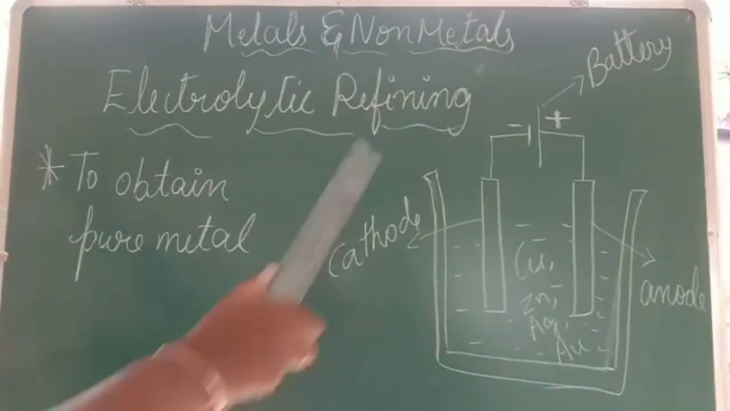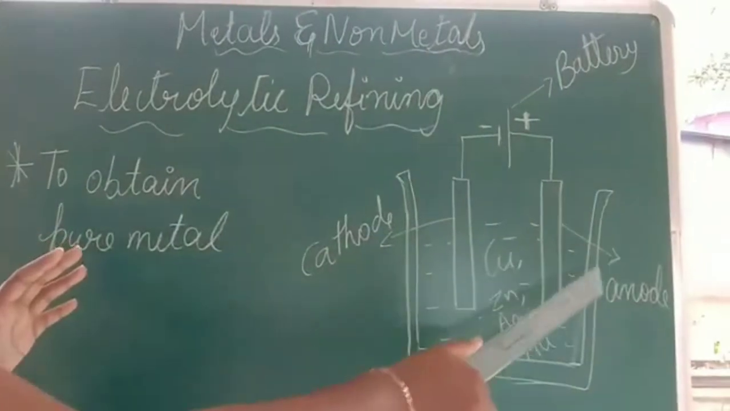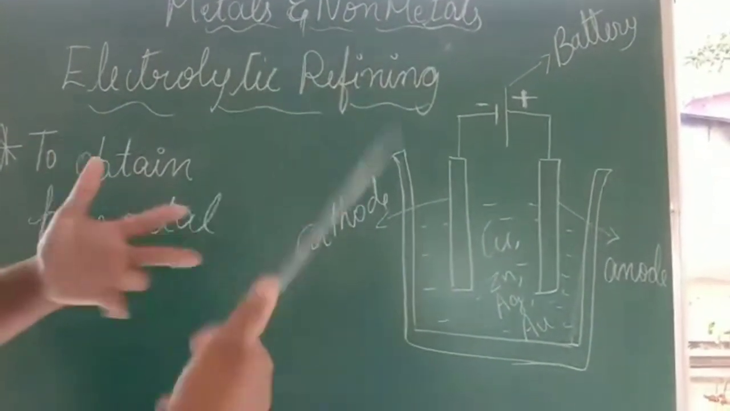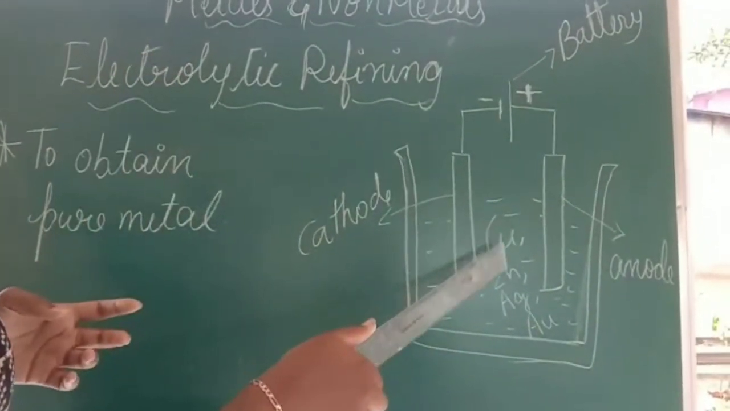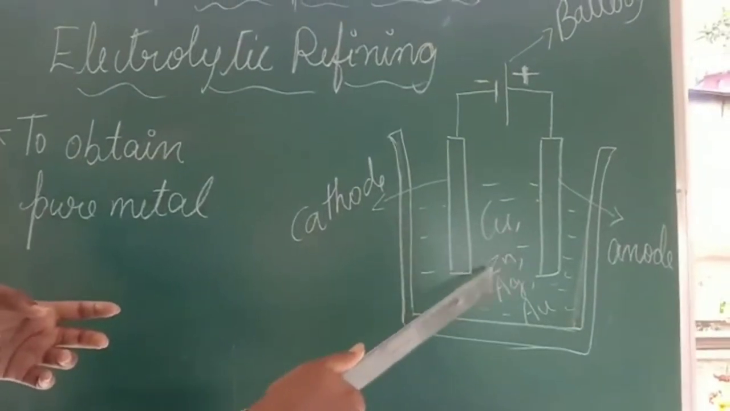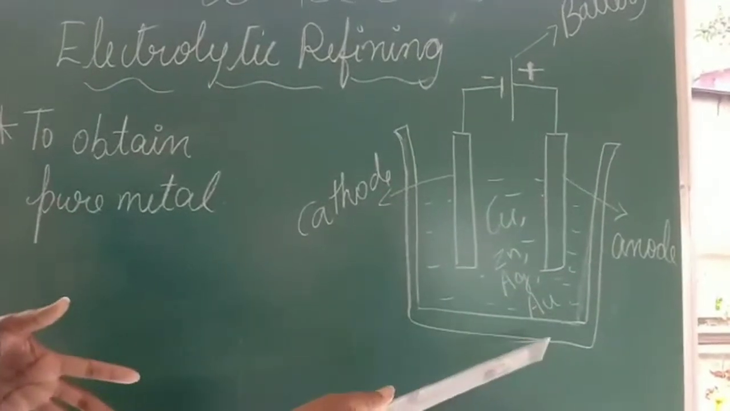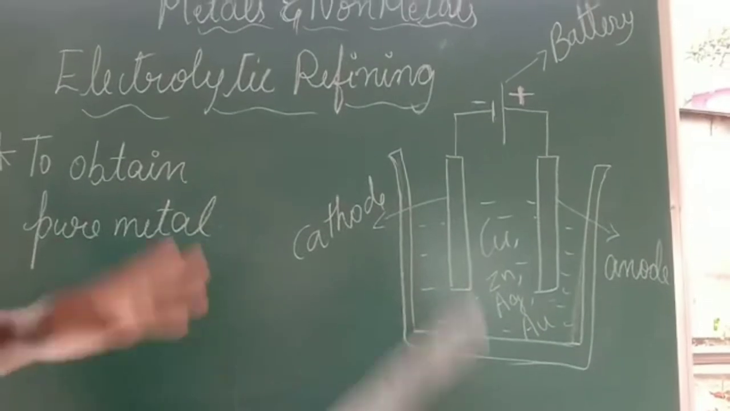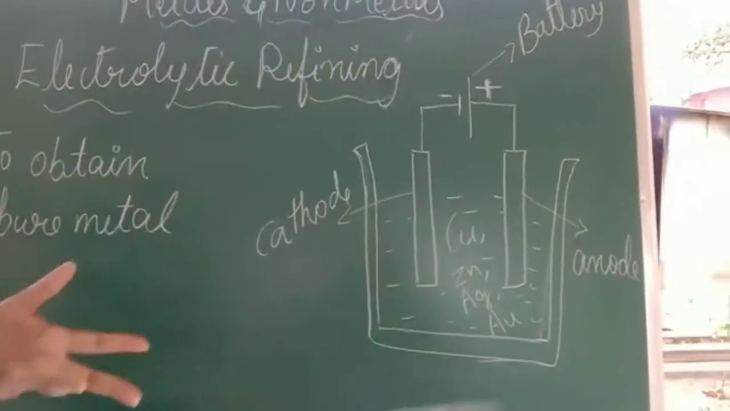Now first of all, I am taking a beaker, and I am adding water to it. And to that water I am mixing a few varieties of metals. One, I am taking copper. Cu means copper, Zn means zinc, and Ag means silver. Next, Au means gold. So all these 4 are metals only. But still I am mixing those 4 metals into water, to get pure metal from that.